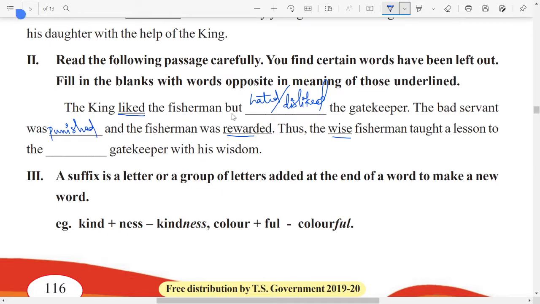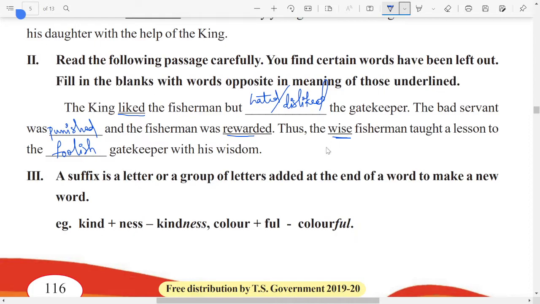You punish someone when they do anything wrong, and you reward someone when somebody does very good. Okay. Next one. The wise fisherman taught a lesson to the dash gatekeeper with his wisdom. So wise, what is the opposite of wise? Wise can be used with foolish for the opposite. Fisherman is wise and this gatekeeper is foolish. So those two are opposite to each other.